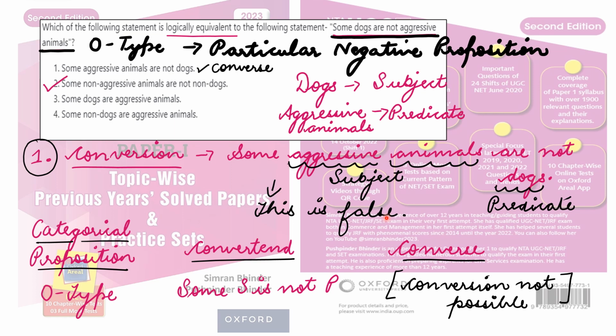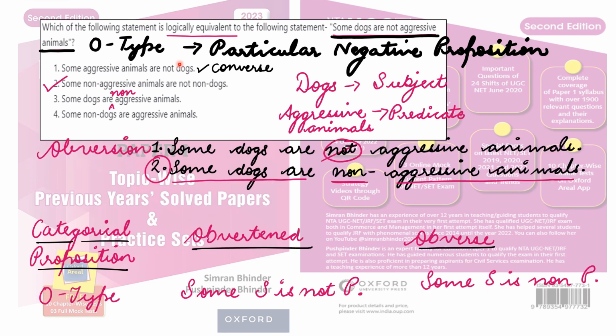logically equivalent है, right? So from preparation point of view, you need to prepare this, that if a categorical proposition is of O type, some S is not P, as we discussed over here. S stands for subject and P stands for predicate over here. This is called the convertend, right? So the converse in this case is not possible because we are writing it over here that this is false. This statement is not logically equivalent to this statement, right? I hope you have understood the process of conversion over here.